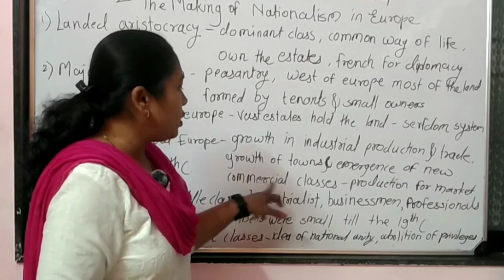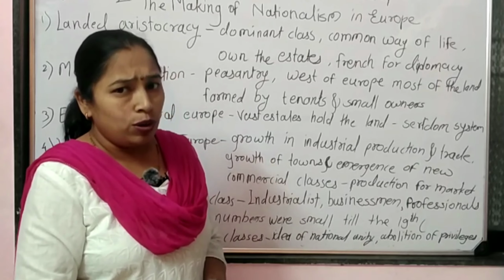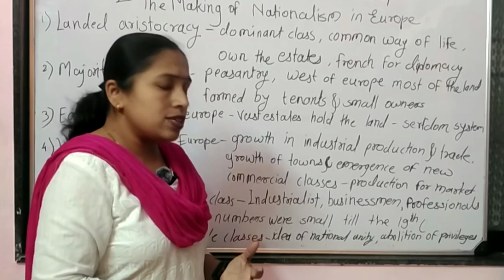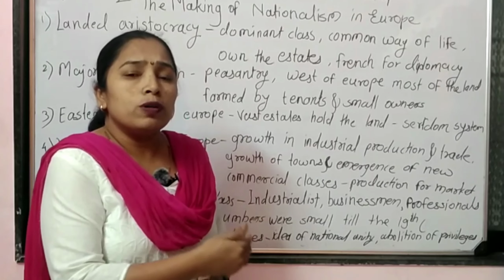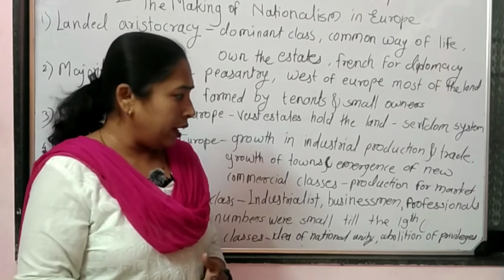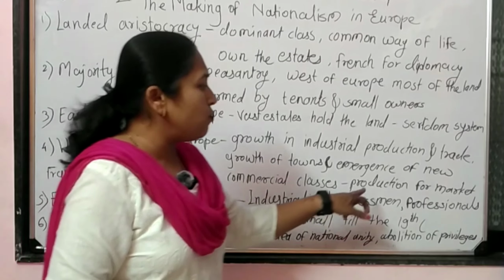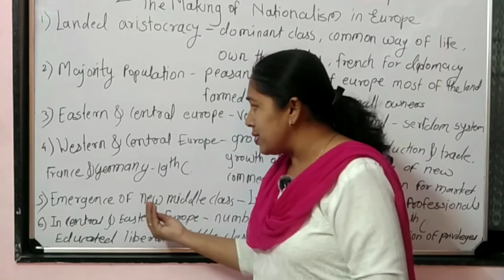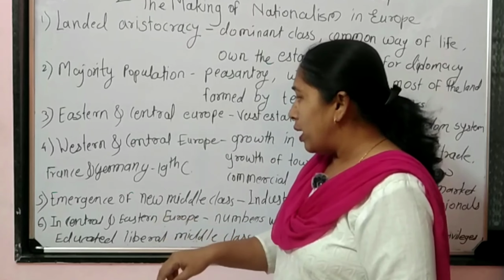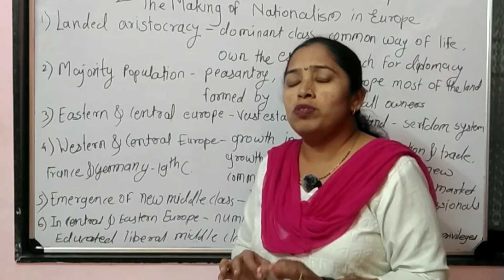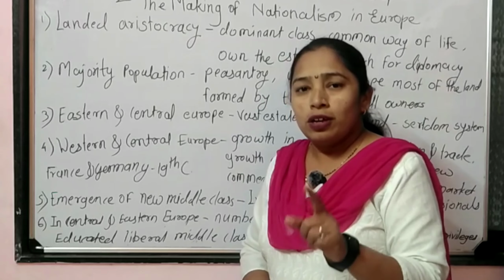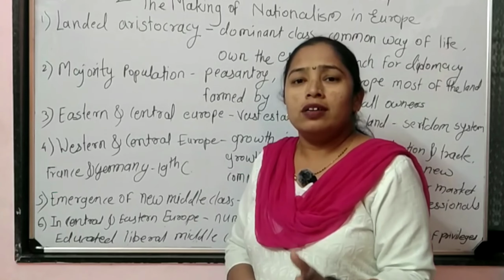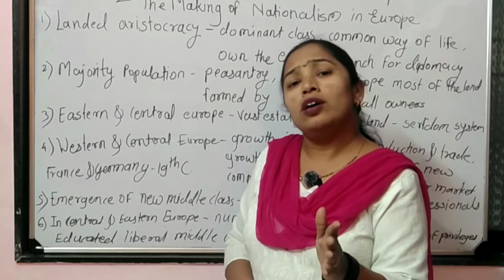So it was the commercial classes, and the activities they were doing were, for example, industrialists produced goods in their industries, and traders traded the goods produced by the industries and provided them to the market. So these activities were mainly done for the market. You will find that industries took place in Western and Central Europe, but what was the originating place of industrialization? Do comment in the chat box. What was the place where industrialization took place first in the European continent?